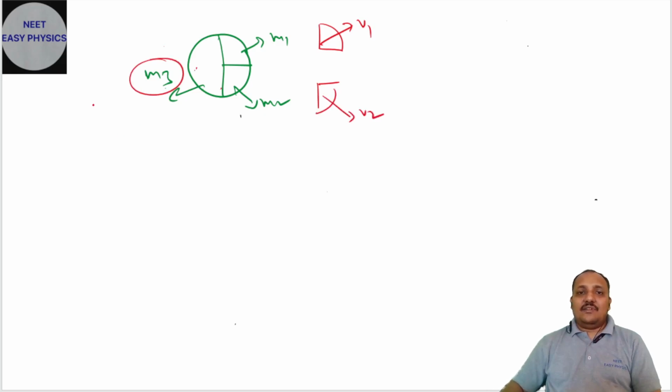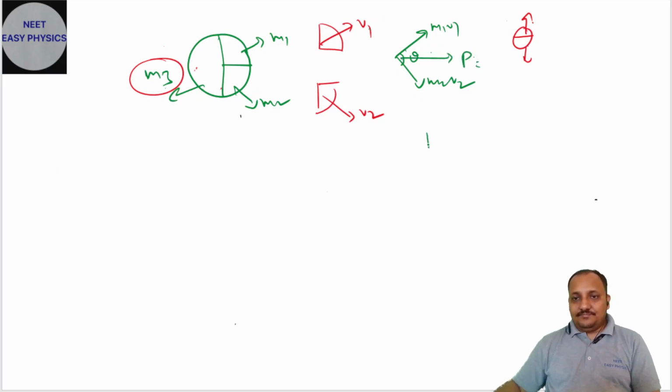In which direction will M3 move? With two pieces, if one moves upwards, the other moves downwards. With three pieces, first we have to calculate the resultant of these two: M1 V1 and M2 V2, making an angle theta. The resultant is P equals root of P1 square plus P2 square plus 2 P1 P2 cos theta.